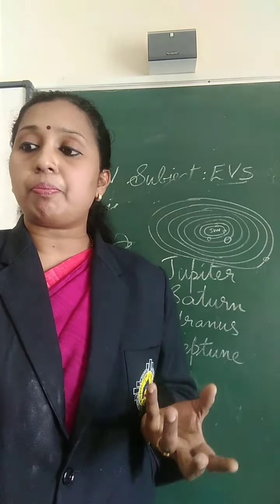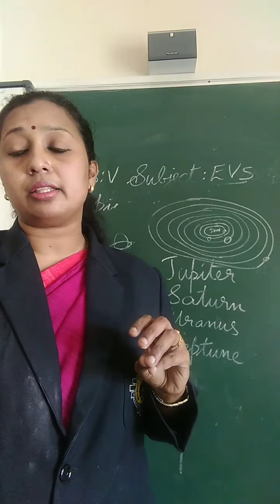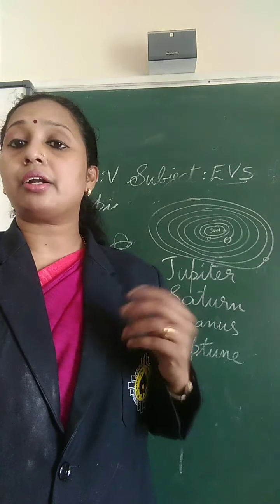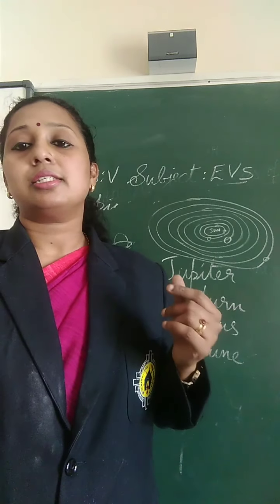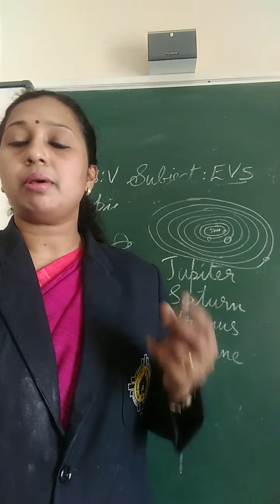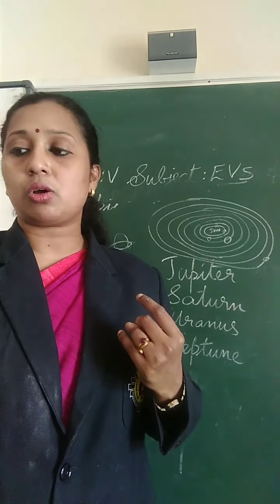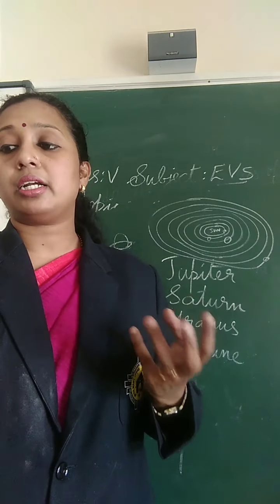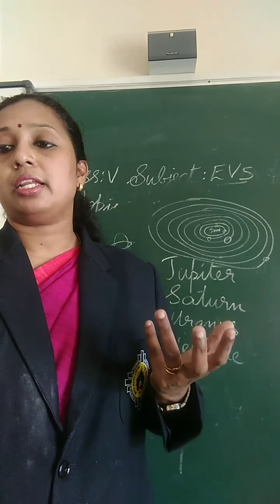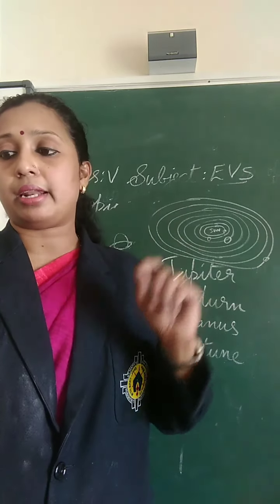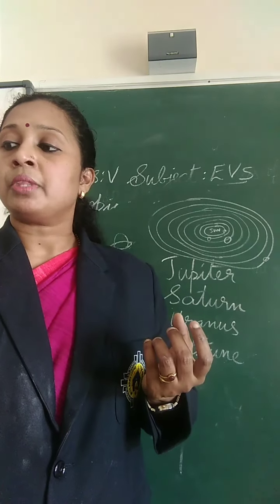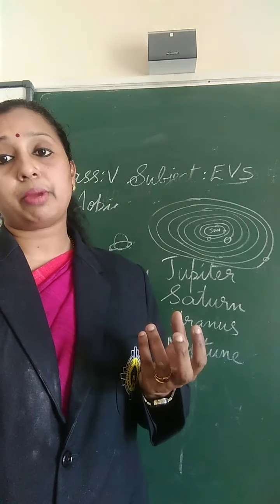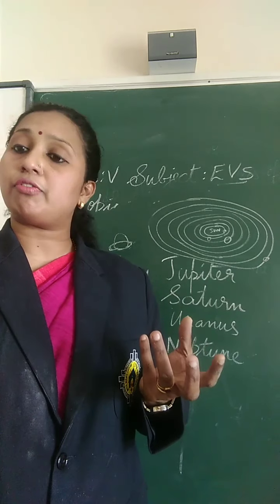Then we have studied about Jupiter. Jupiter is the 5th planet, and it is the largest planet in the solar system, and it is 100 times bigger than the Earth. Then we have studied about Saturn. Saturn is the 6th planet in the solar system, and it is the 2nd largest planet in the solar system. Saturn is also made up of gases, and it also has a ring around the planet. Then Uranus is the 7th planet in the solar system, and what is it made up of? Yes, Uranus is also made up of gases.